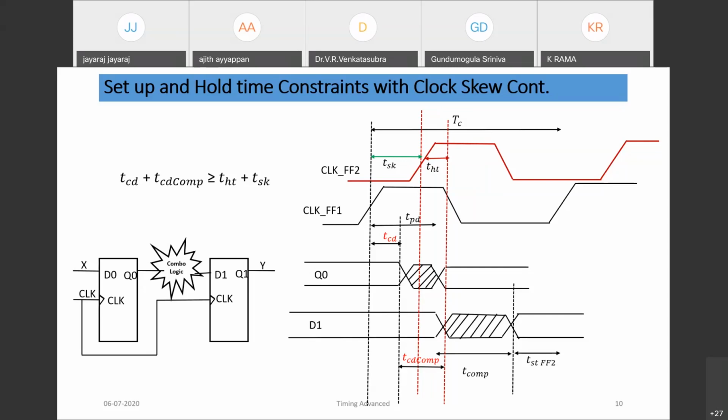Now, due to the shift in the edge, since the edge is shifted here, the combo path delay, or the contamination delay of the combo path, should be more. Otherwise, there is a chance of hold time violation.